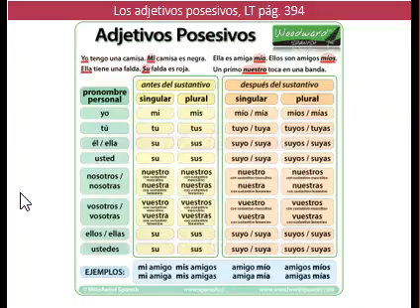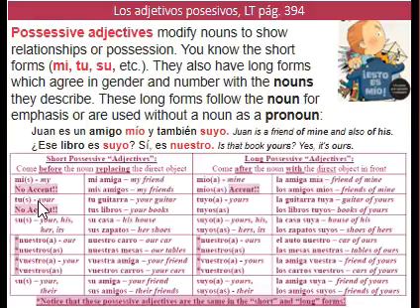So let's take a look at the forms that change. Notice mi. Mi is the one we place before the noun. Mi amiga, mis amigos. Mío, mía, míos, mías is the one that we place after the noun, the long form.